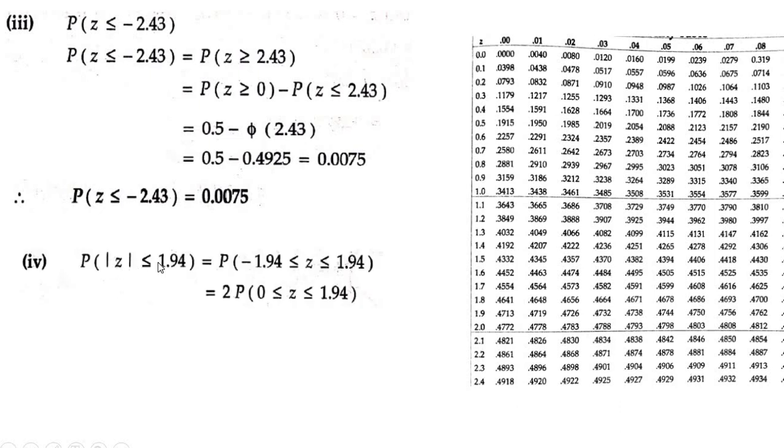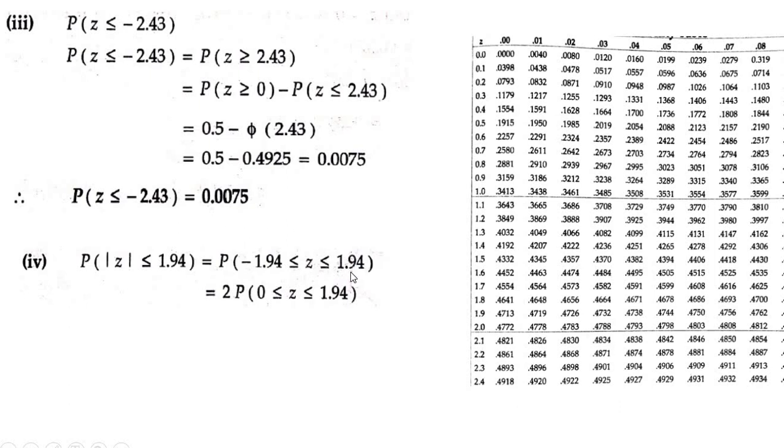P of mod z less than or equal to 1.95. When you take off the mod, it is always plus or minus. So P of mod z less than or equal to 1.94 is P of z greater than or equal to minus 1.94 and less than or equal to 1.94.